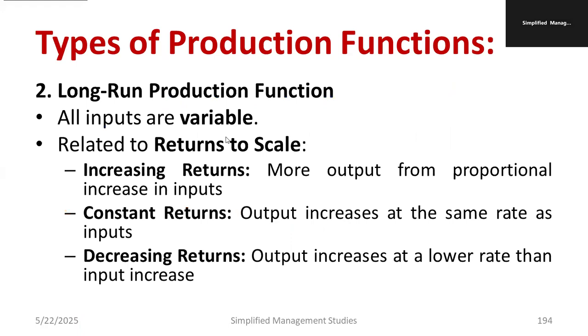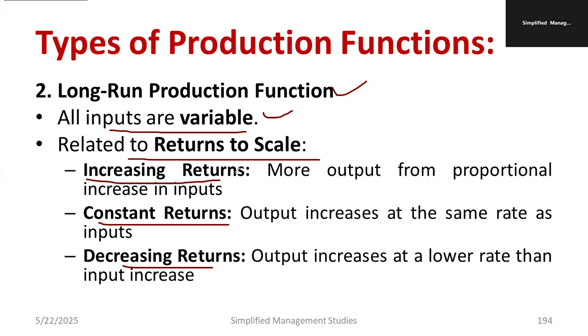If I talk about the long term or long run production function, remember all inputs are variable. In the previous case, it was a combination of fixed and variable inputs. But in the long run production function, all inputs are variable. It is related to returns to scale, so it may be increasing return, constant return, or decreasing return.